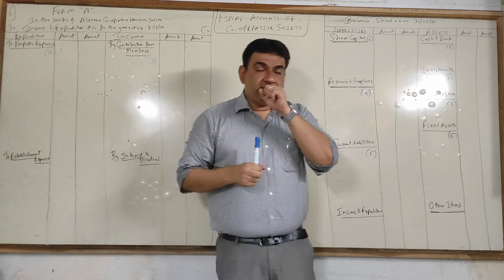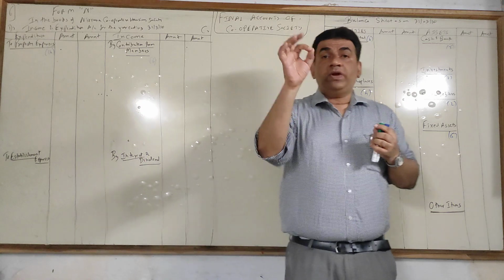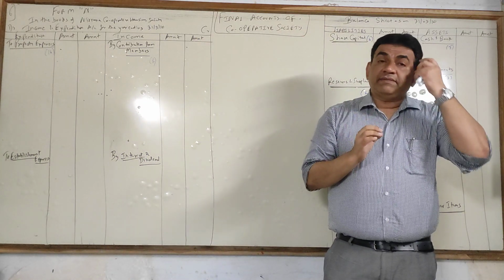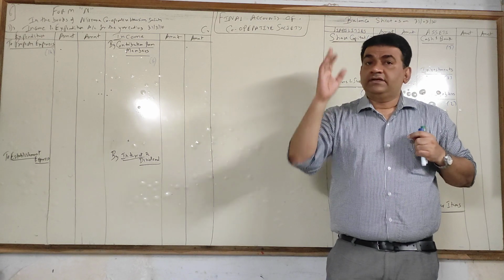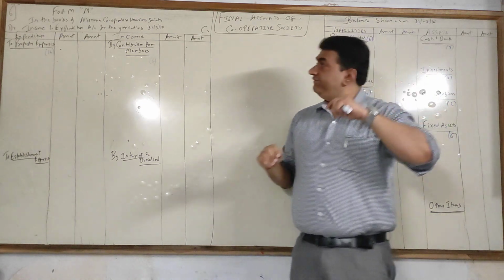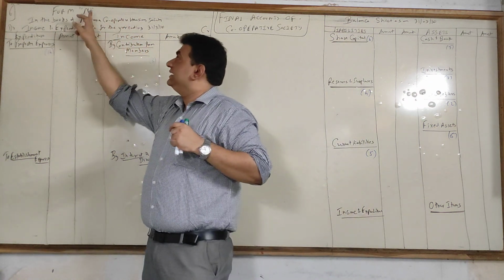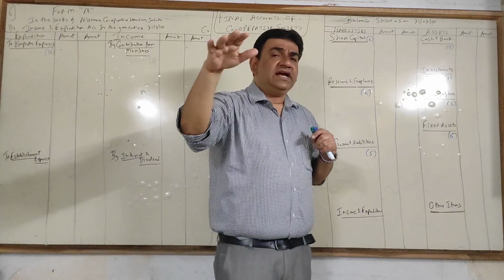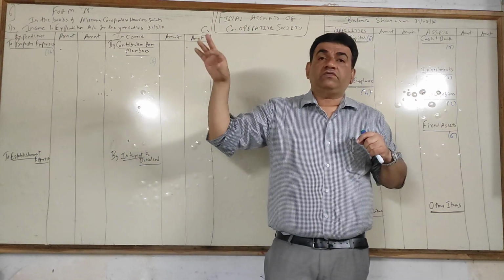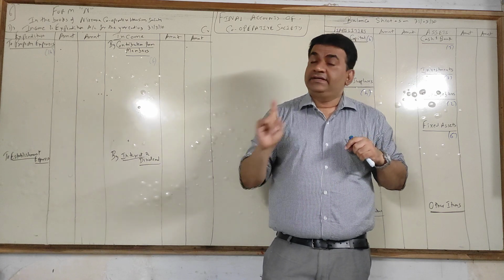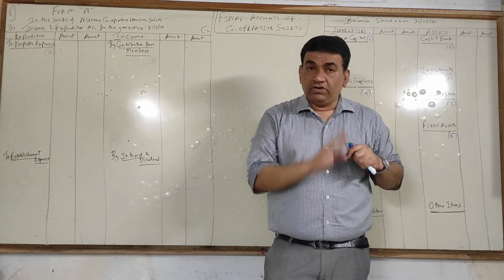Now before I start, a very important point, especially for the objective paper. Almost every paper they ask that. You have done insurance, correct? There was Form B. In the same way, in a cooperative society there is Form N. It's given in the objective. They ask you many times, for the accounts of a cooperative society, which form you have to write? It is Form number N. Keep this in mind.